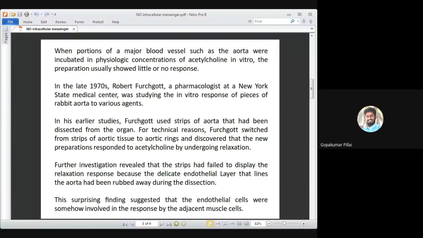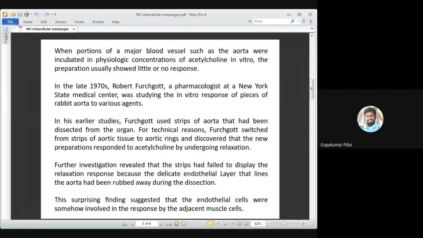See, I'm talking about the blood vessel and the smooth muscle cell, both. A blood vessel is made up of endothelial cells, and just below the endothelial cells are your smooth muscle cells, which cause relaxation and contraction of the blood vessels. So those muscle cells I'm talking about. He wanted to know how these smooth muscle cells relaxed when acetylcholine was provided. So to study that, he was doing this experiment.